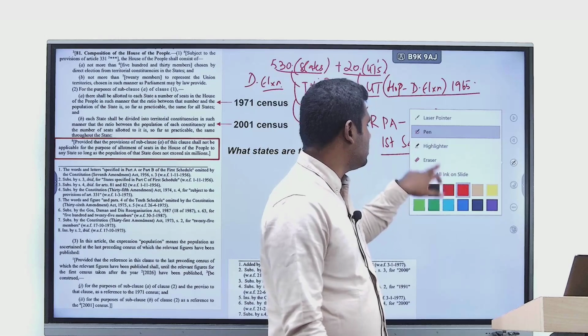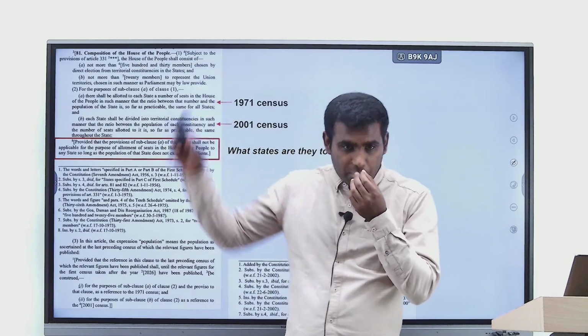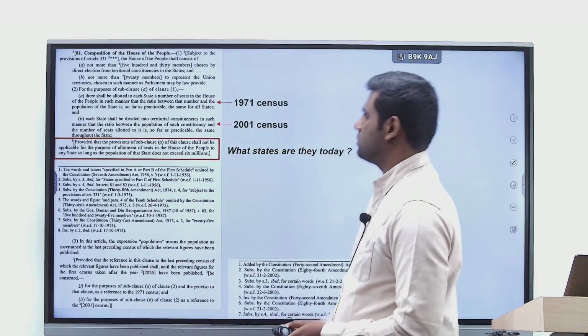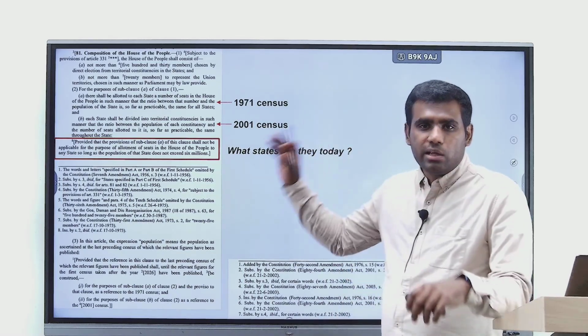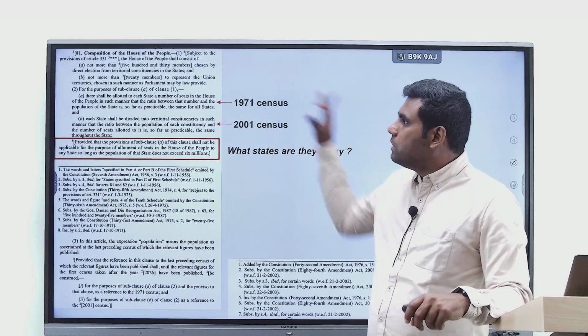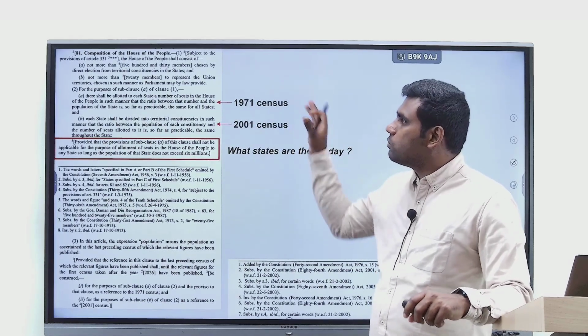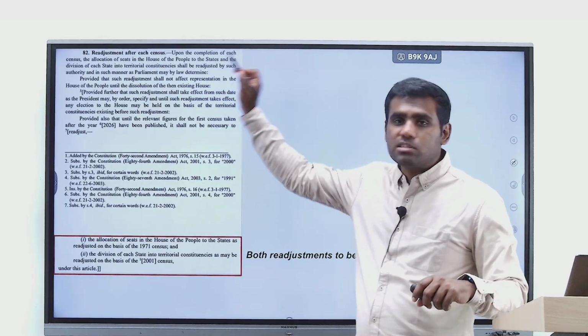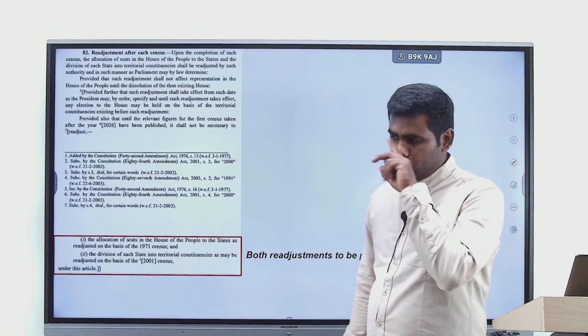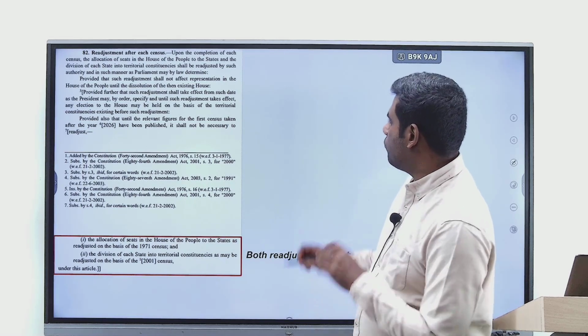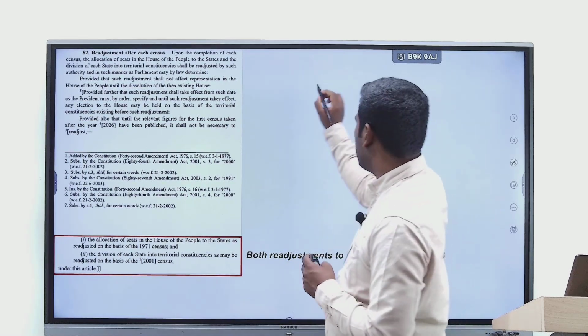Let's move on to the other nuances of the same article, right? So for this, you should actually read Article 81 along with Article 82, right? Because Article 82, the next article, talks about readjustment after each census. So you need to actually understand the two processes perfectly together, right? For that, let me draw two diagrams here.